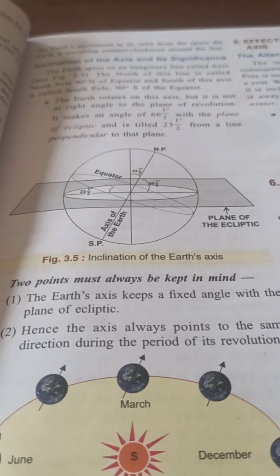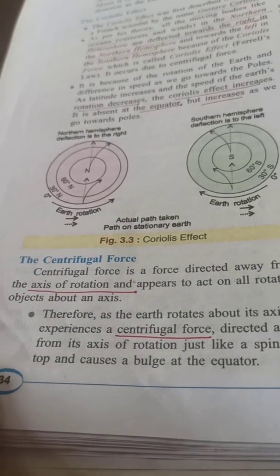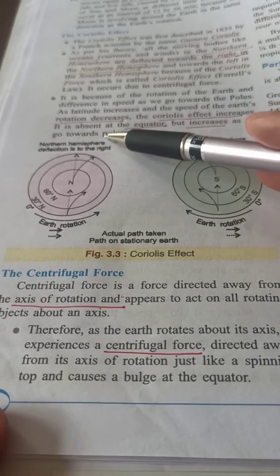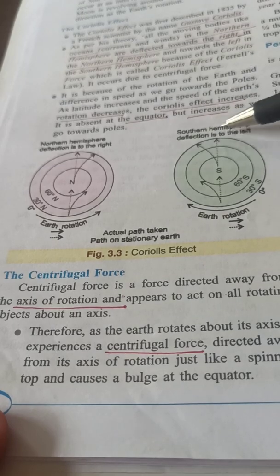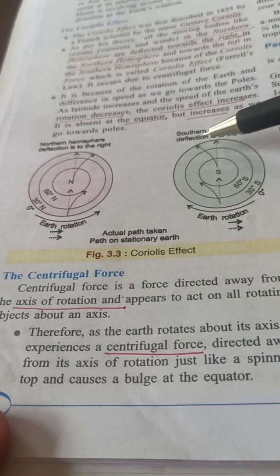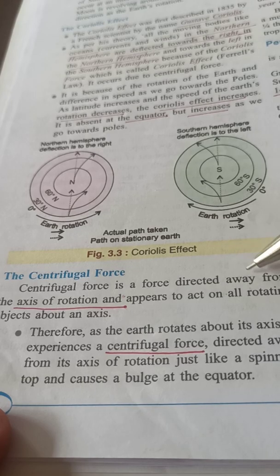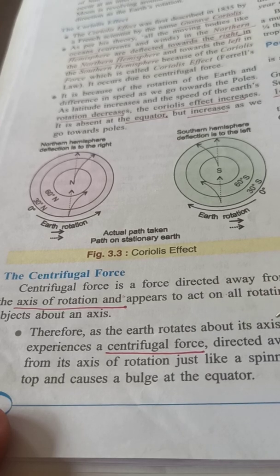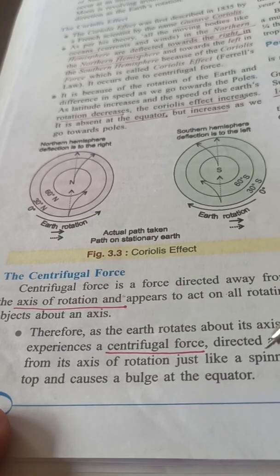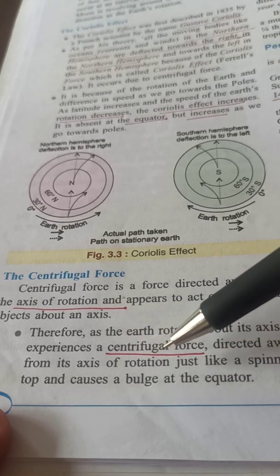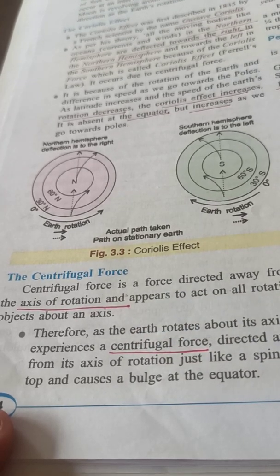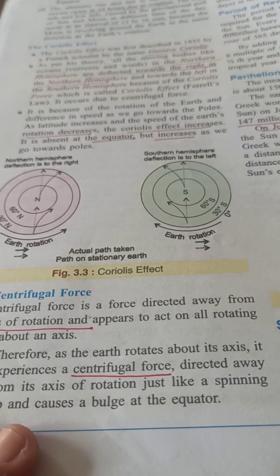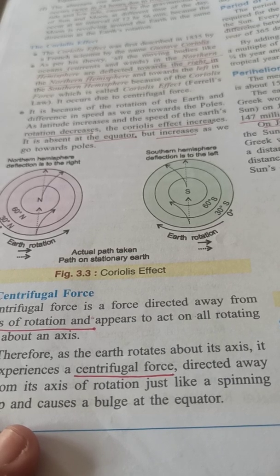Clear? Now, centrifugal force, what do you mean by this? Okay, Coriolis effect, see the diagram over there. Northern hemisphere deflected to the right, southern hemisphere deflected to the left. Okay, it's a force directed away from the axis of rotation. Clear? Therefore, as the earth rotates, it experiences a centrifugal force directly away from its axis of rotation, like a spinning top, and it causes a bulge on the equator. It is balanced by the force that is responsible for its rotation, that is known as the centripetal force.